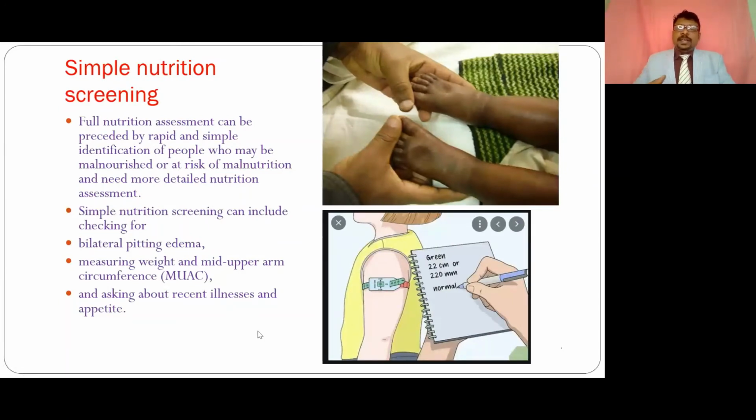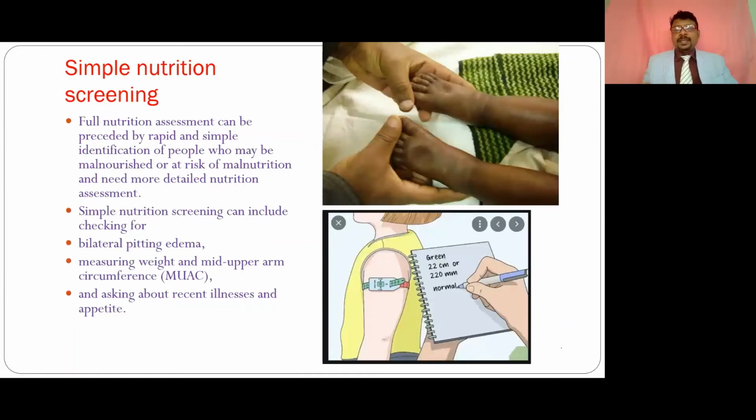So how do we assess this, the nutritional screening? We can go about it in a detailed manner, which takes a prolonged time, but simple screening is also helpful to identify, when a patient comes in, within a fraction of seconds, some important major issues. For example, if a person has bilateral pedal edema, edema in both legs, or is pale and not active, we can easily identify this with simple screening. That is pitting edema.